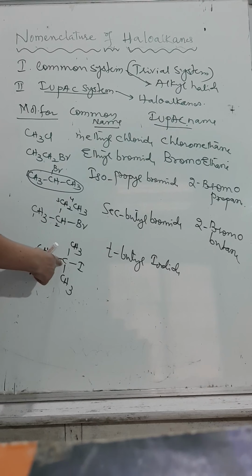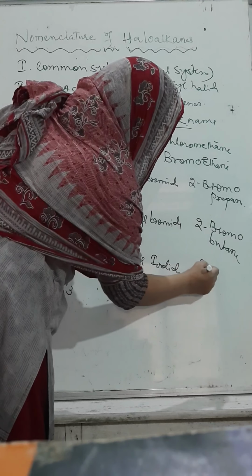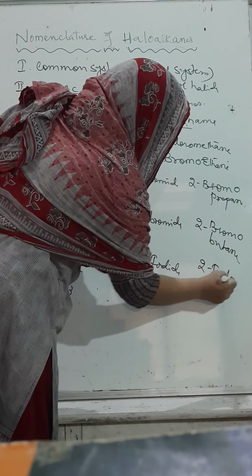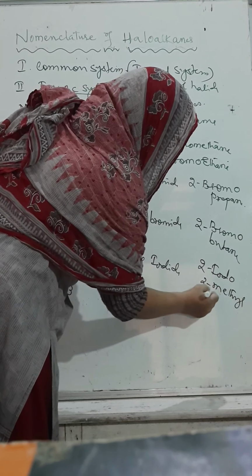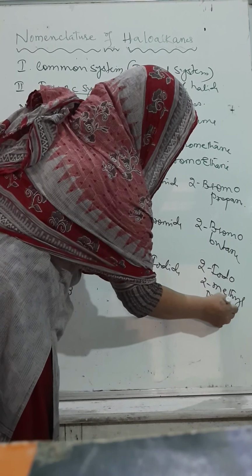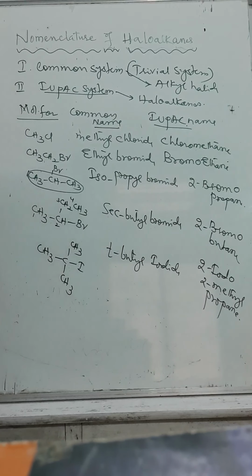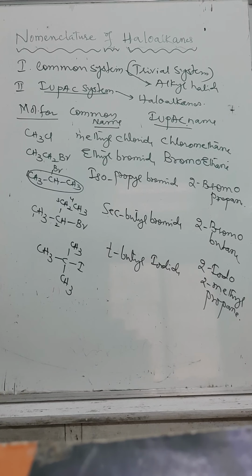At the second carbon atom we have an iodo group as well as a methyl group. So how to name it? 2-iodo, 2-methyl propane.